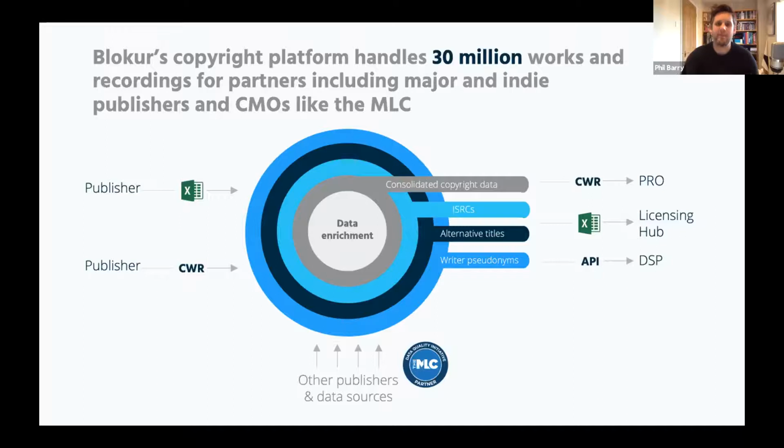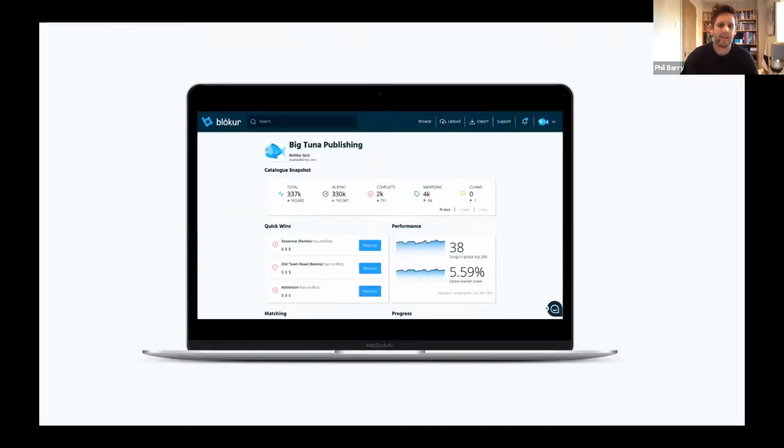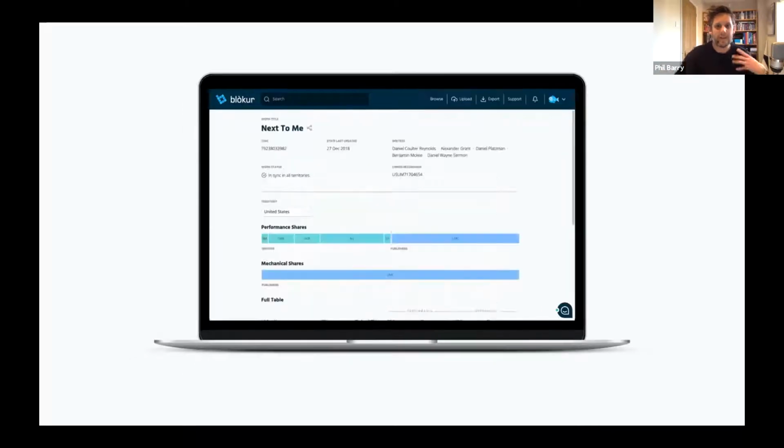But if you're not familiar with Blokur already, it's a very simple platform that allows you to get an oversight of the accuracy of your rights information where you have conflicts, has information about how your songs are doing in charts, and allows you to resolve those conflicts. It's a very user-friendly experience, allows you to navigate both through visual aids like graphics, and then also get deep into the tables of data, and does everything to give you access to all the information we're getting from all of these different data sources.